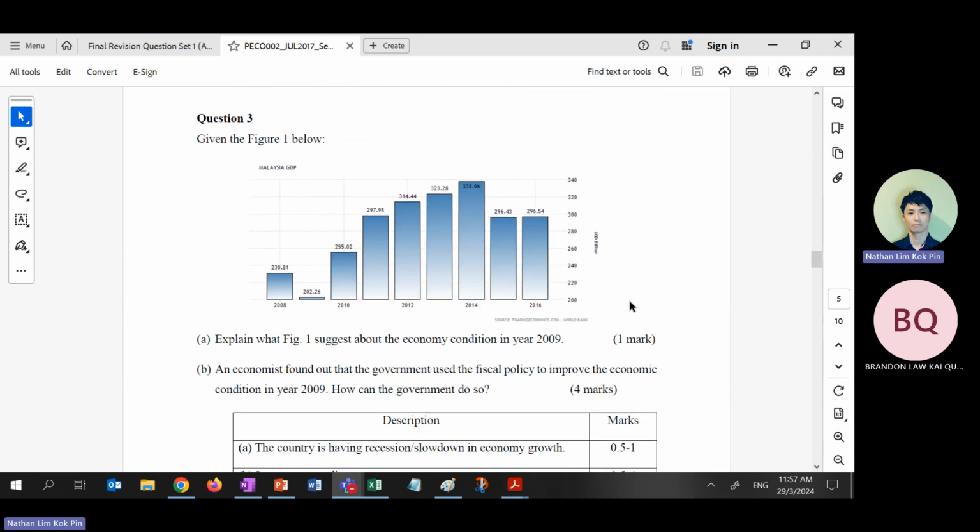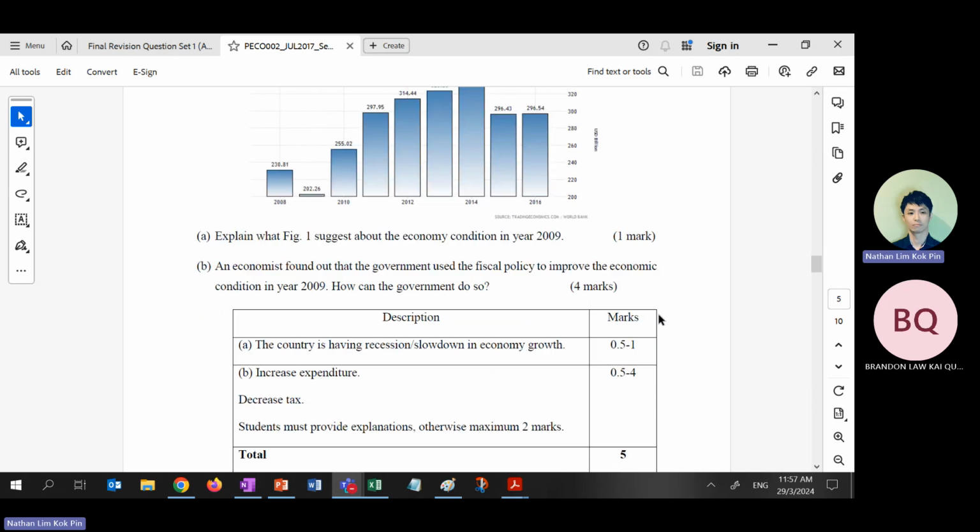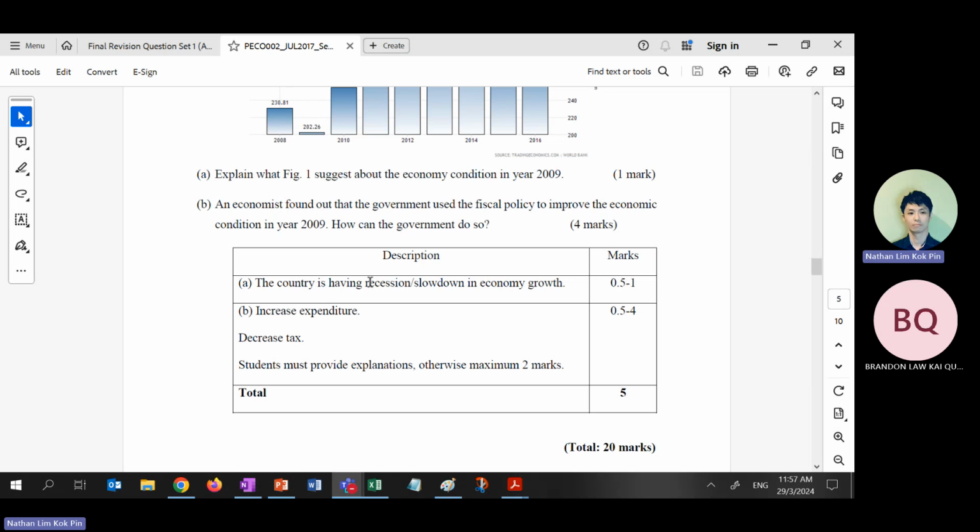The second question that I asked you to do is this one. A lot of people don't understand what is economic condition. Economic condition is not the characteristic. It's not like inflation goes up, inflation goes down, unemployment goes up and goes down. All these are characteristics. Economic condition means, is it growing? Is it going down? Downswing, upswing? Is it recession? Is it depression? Is it economic growth? All these are conditions. Inside the condition, we have unemployment, we have inflation problems, we have economic growth problems. That is the condition. So in here it is recession or slowdown.